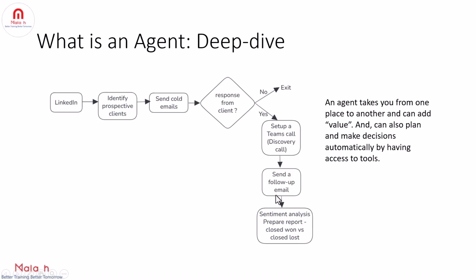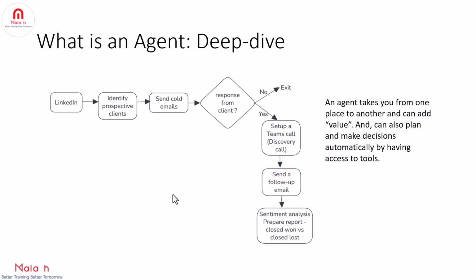So generally humans have restrictions on how much work they can do, how many emails they can send per day, but not for an agent, right? Agents can send a lot of emails and complete the sales workflow easily and save us the time as well as save us the cost, because we may not need many people to do these tasks, right? And also more interested clients, meaning more revenue, right? So with this use case, you understood the value of an agent, right?